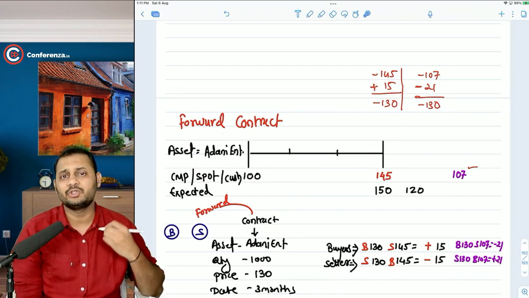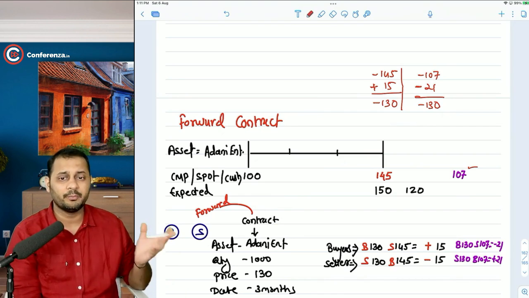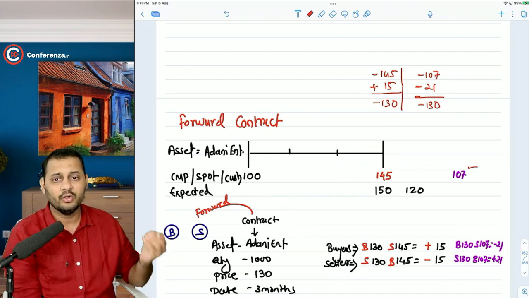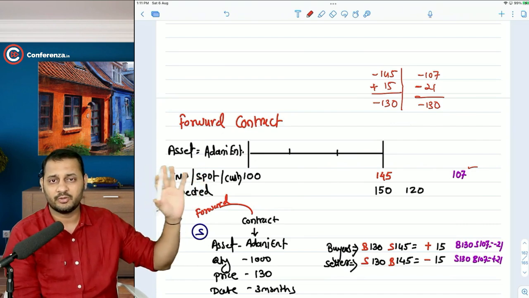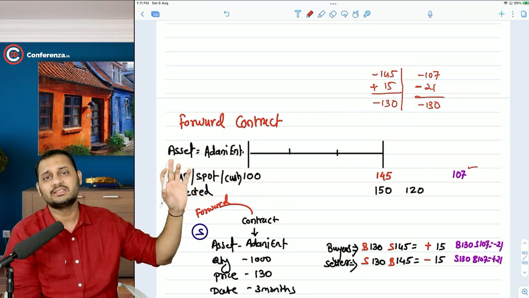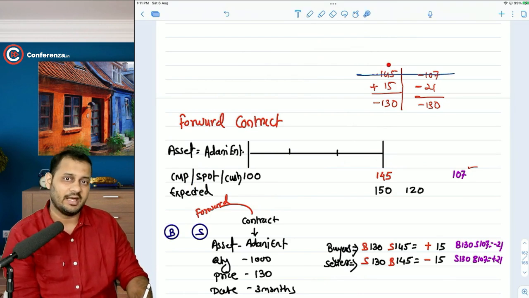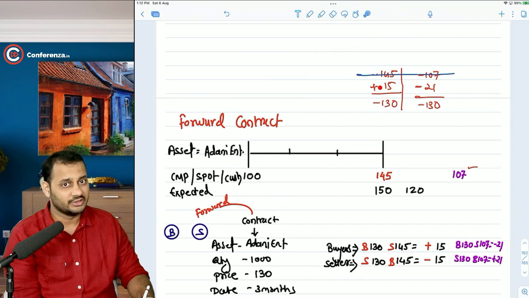But if your purpose is speculation, that means you just want to play on the prices of the futures. That means there is no spot transaction or actual buying or selling of the share in the spot market. This picture won't come into the scene. So what happens in case of speculation is this does not happen. Nobody buys or sells the share in reality. They just buy the futures contract and sell the futures contract, settle it, and get 15 rupees of profit. If the market price goes to 145 in the spot market, they will get a profit of 15 rupees in the futures market.